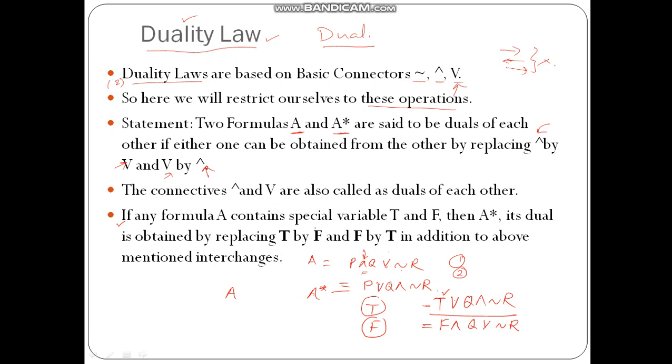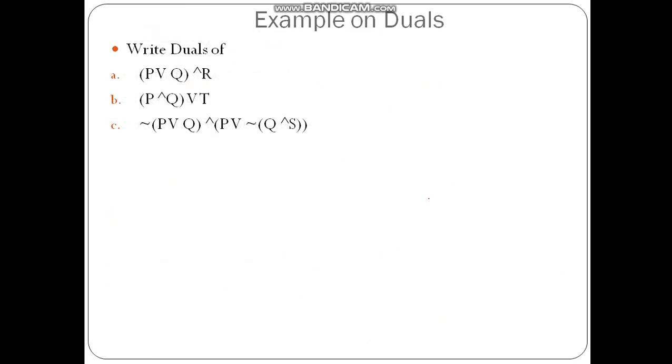So for any formula A, if A contains the special variable either true or false, then A star, that is its dual, is obtained by replacing T by F and F by T, in addition to the above mentioned interchanges. These are the first interchanges that we have to do, and these are the second interchanges. So let us try to see some examples here. Find the dual of P or Q and R. Here the dual can be directly calculated, and all other things will remain as they are.